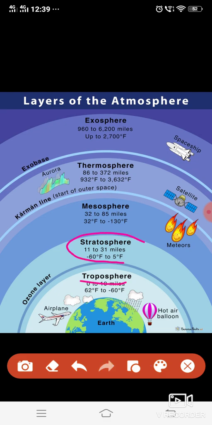In the stratosphere there is no weather phenomena. It extends up to the height of 50 kilometer and lies above the troposphere. It is a very dry zone and is free from all kinds of weather phenomena. A straight, horizontal, undisturbed layer is present here. The word strato means straight. It is the ideal zone for air travel, as there are no clouds, that's why aeroplanes can travel in this air.